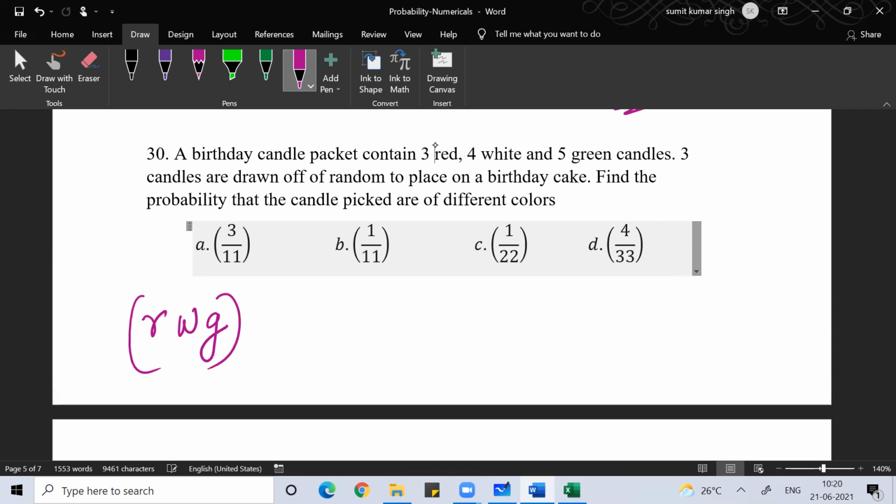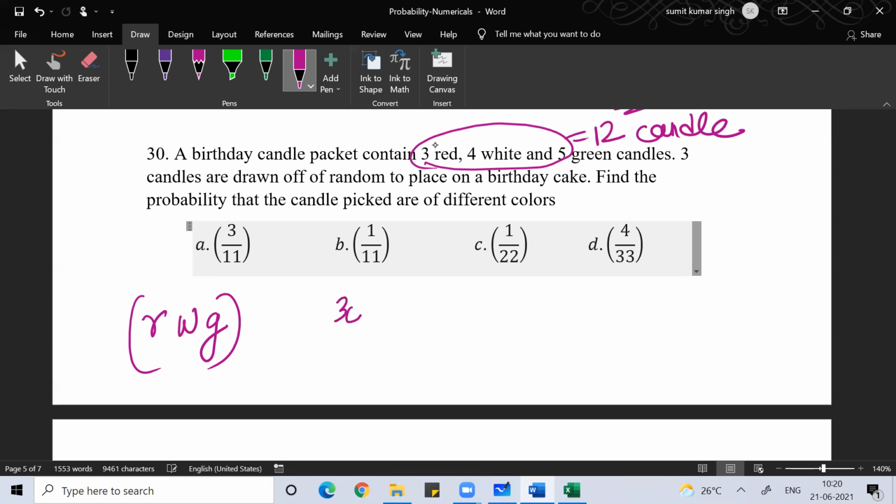I hope you are understanding. So that is only one possibility. You are picking 3 candles, you have 3 kinds of candle, and you are working on the probability that all should be different in color. What is the total number of candles? Total number of candles is 12. Correct, right? You're picking 3 candles, all should be different in color.